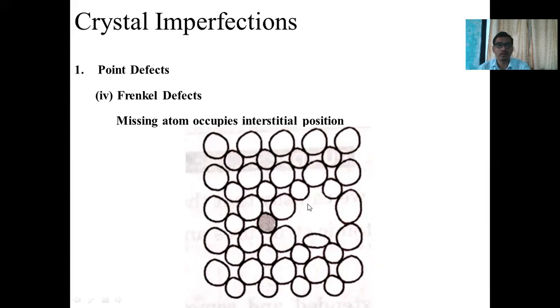This atom is originally at this position and it will move from this position to another interstitial site. Due to that, there is a missing atom here, and here there is an extra entry of an atom inside the interstitial space. This type of defect is called a Frenkel defect, meaning a missing atom occupies the interstitial position.